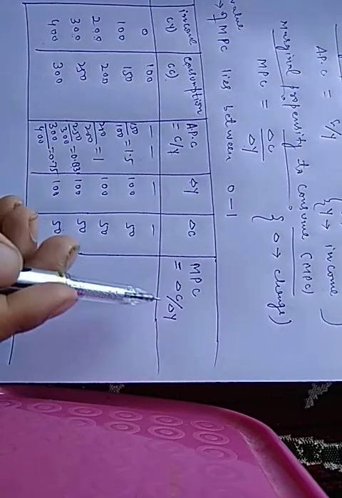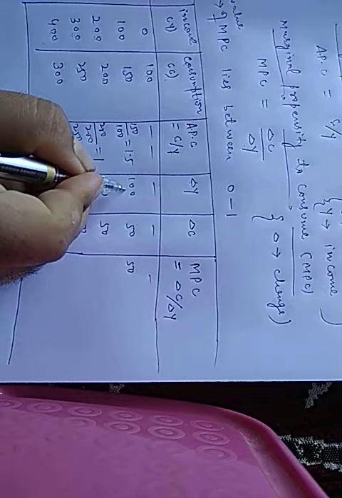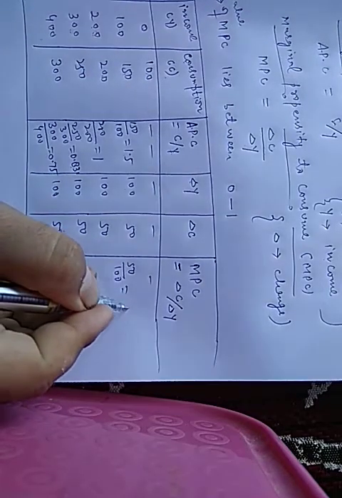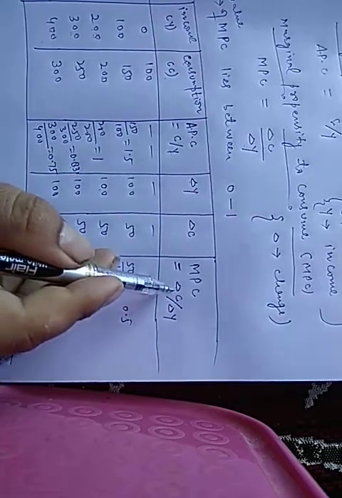Marginal propensity to consume is the ratio of change in consumption to change in income. Del C is 50 and del Y, change in income, is 100, so it is equal to 50 divided by 100, which is 0.5. Again, change in consumption is 50 and change in income is 100, so del C by del Y is again 0.5.